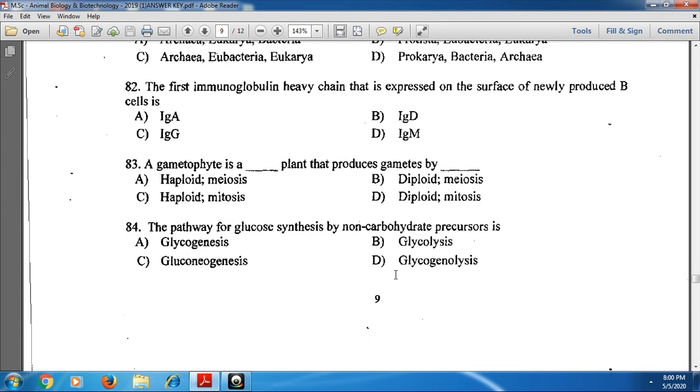Okay, and next, a gametophyte is a dash plant that produces gametes by. Here, gametophyte means it is a haploid plant and that produces gametes by mitosis process.